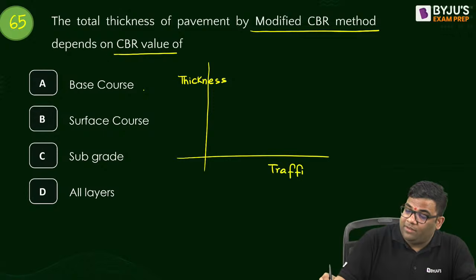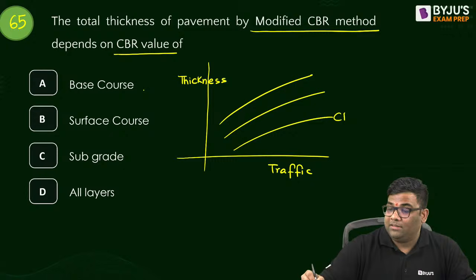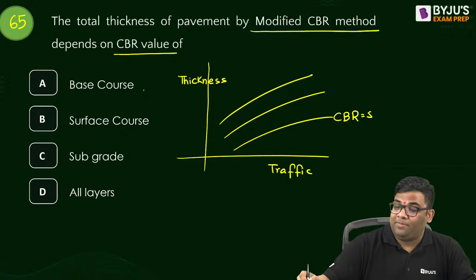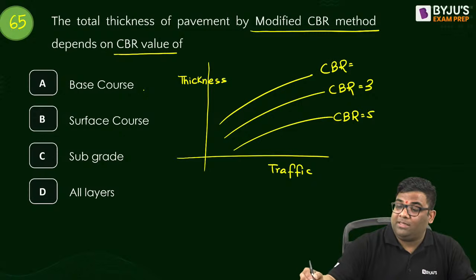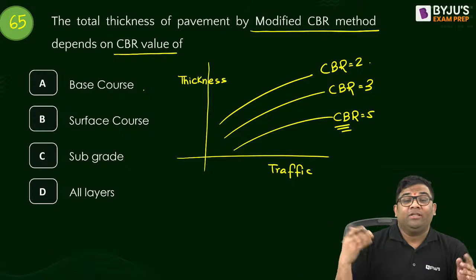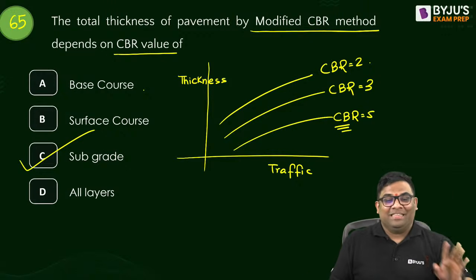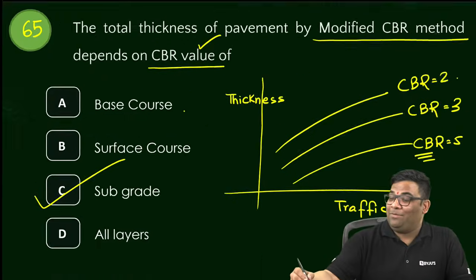We have curves like this for different CBRs, suppose CBR 5%, CBR 3%, CBR 2%. So this CBR is for which layer? It is for the subgrade only.